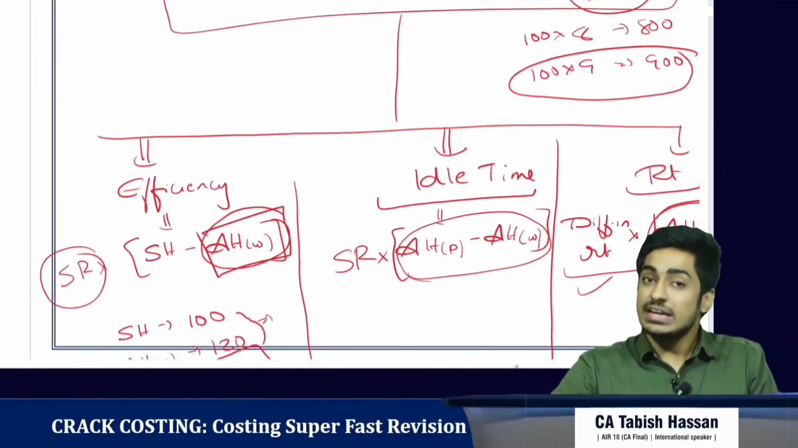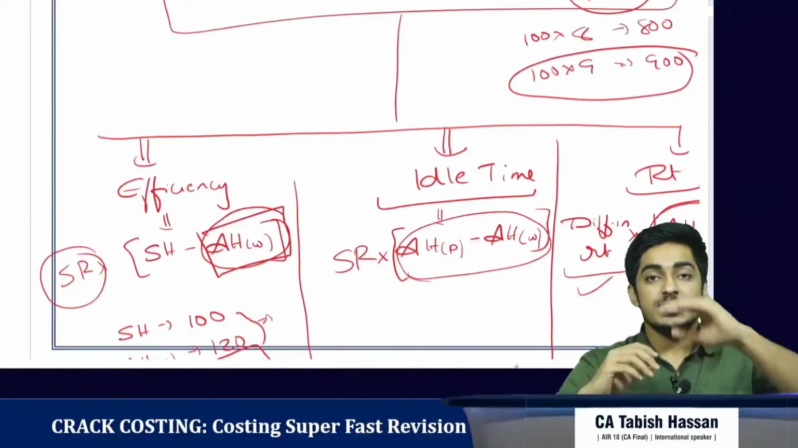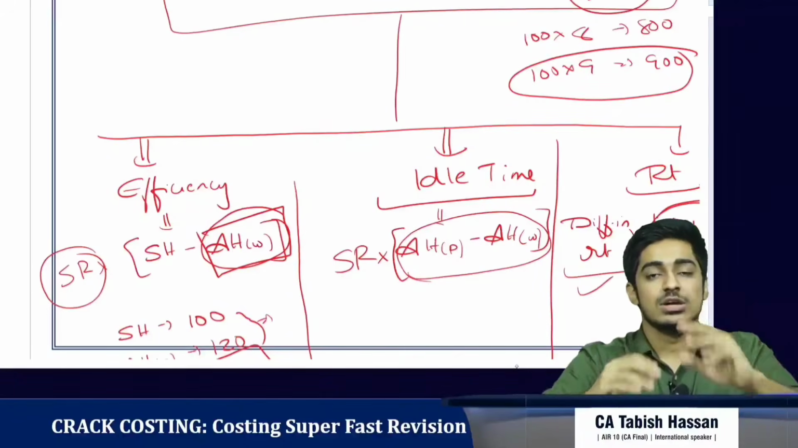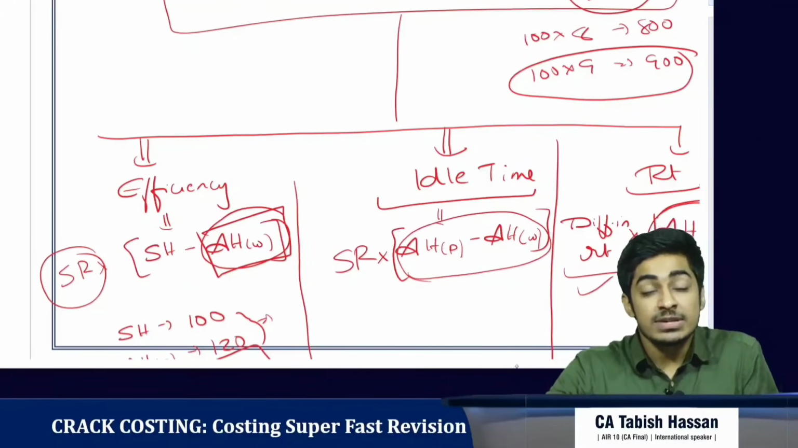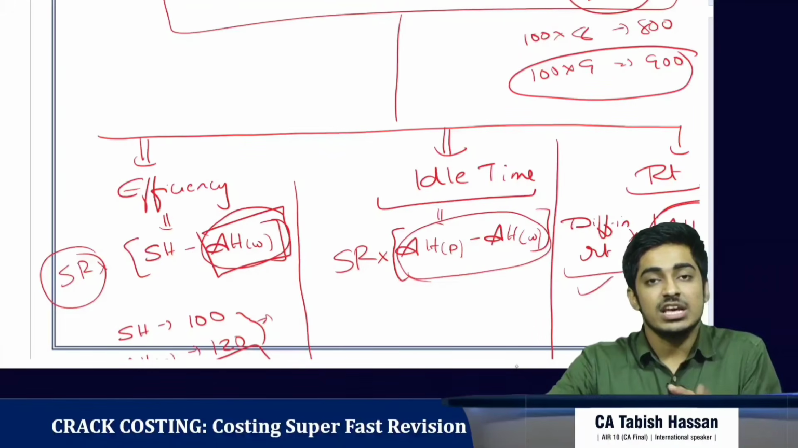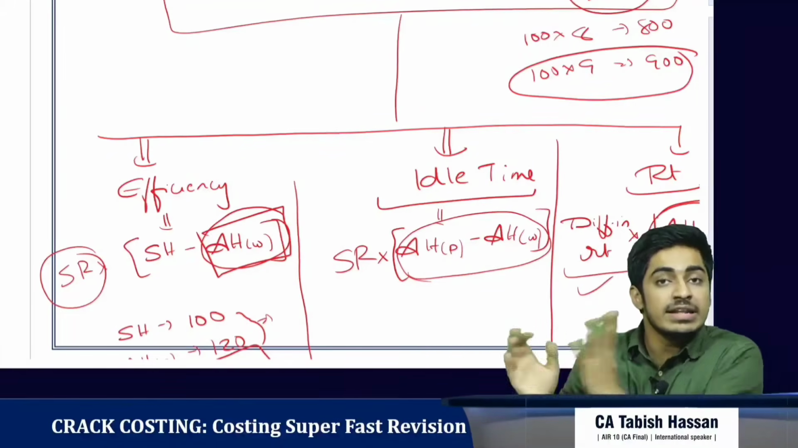Next, coming to idle time variance. What is idle time? It's the difference between actual hours paid and actual hours worked. What do we multiply it with? We multiply it with the standard rate. Why multiply it with the standard rate? Because the difference in rate is already covered in labor rate variance.